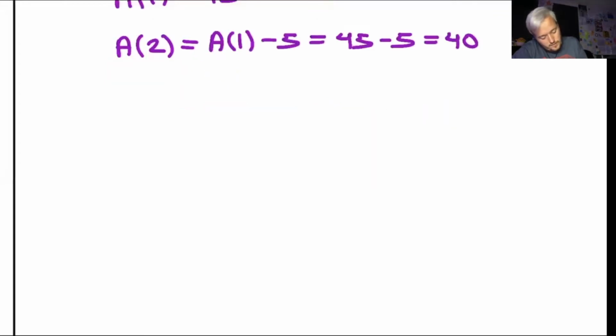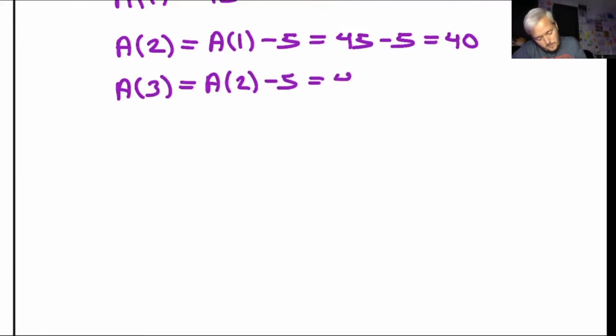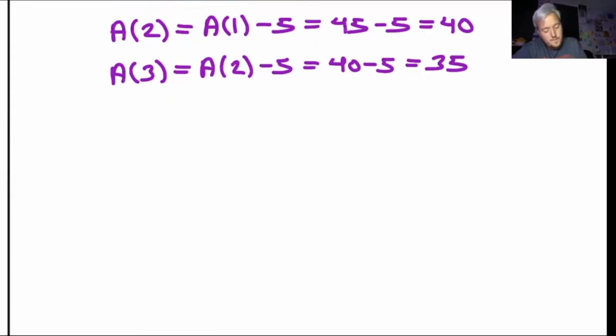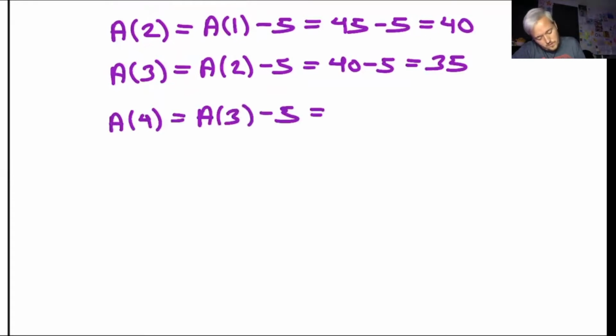Now I want to find a of 3. So a of 2 minus 5, which is 40 minus 5, which is equal to 35. So we're just going to keep applying this pattern. So now a of 4, use the previous term, which is a of 3, minus 5, which is equal to 35 minus 5, which is equal to 30.